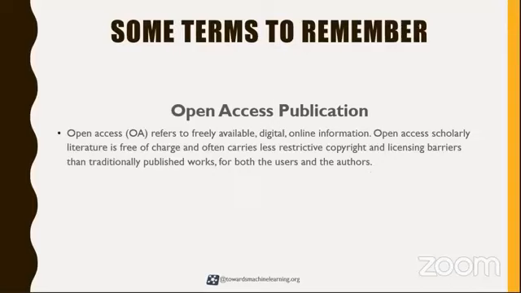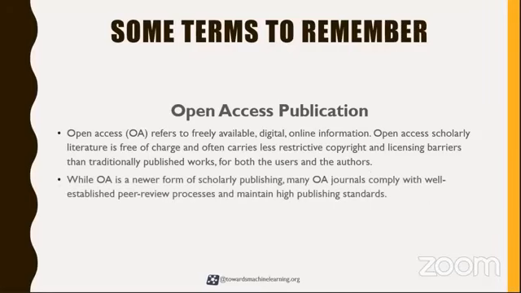But let me tell you that the unrestricted distribution of research is especially important for all the authors, as the work gets seen by more people. It is also good for the readers, as they can access and build on the most recent work in the field, and even for the funders. I told you that you have to pay the article processing charges, so mostly people take the funders along with them for publishing a paper.